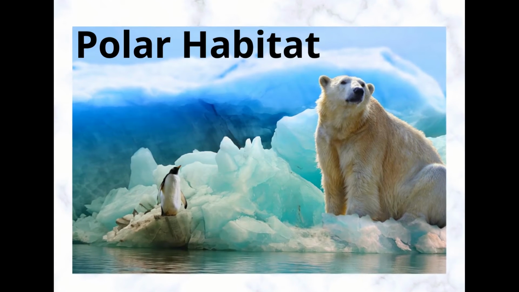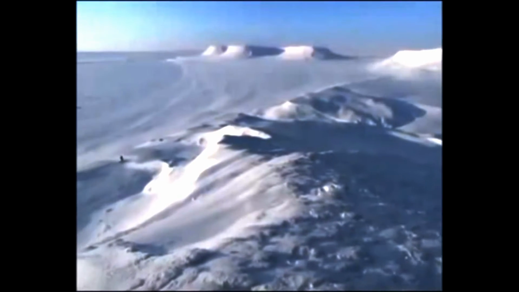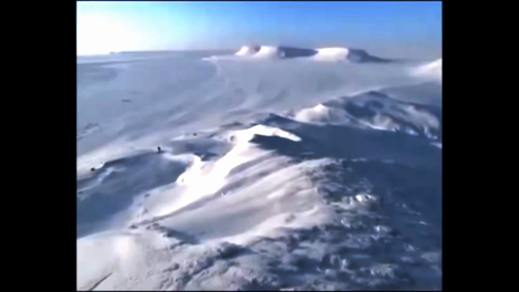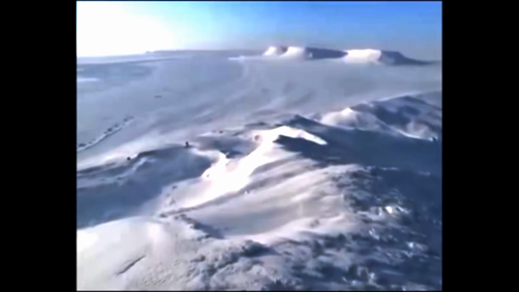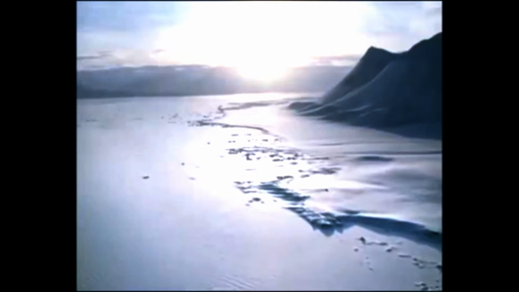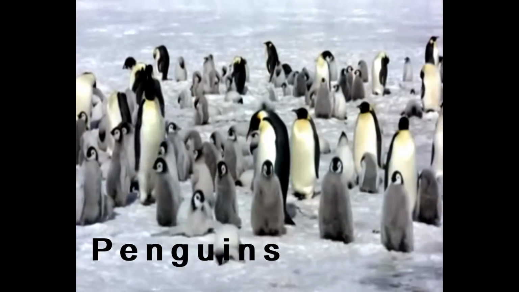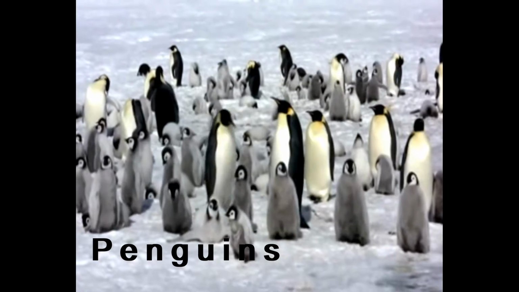Polar habitat. Polar habitats are extremely cold, forming at the highest latitudes on Earth. They receive very little energy from the sun in the summer and virtually none in the winter. The main difference between North and South Pole is the presence of land and water. At the North Pole, large predators like polar bears can be found. In the South Pole, enormous colonies of penguins can be found.